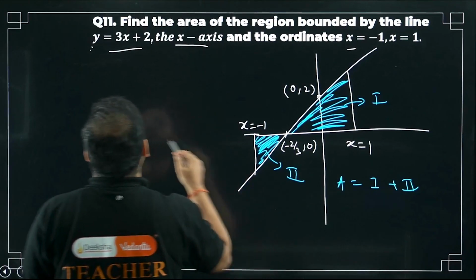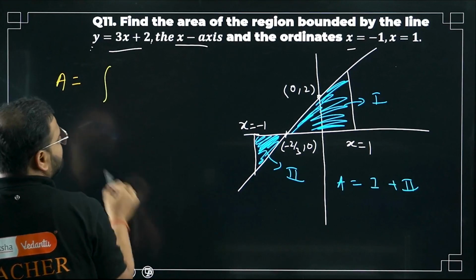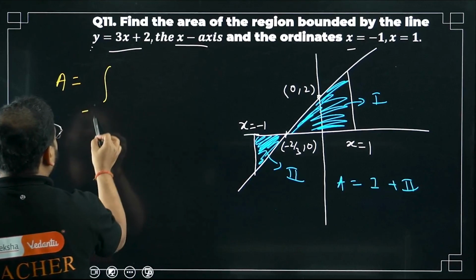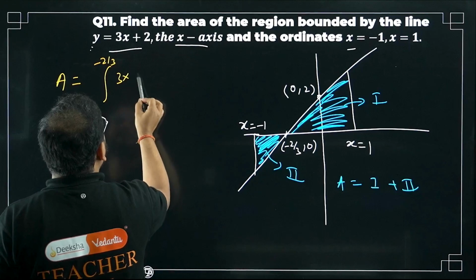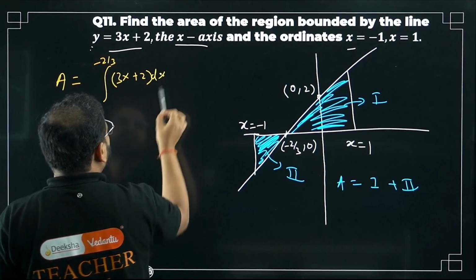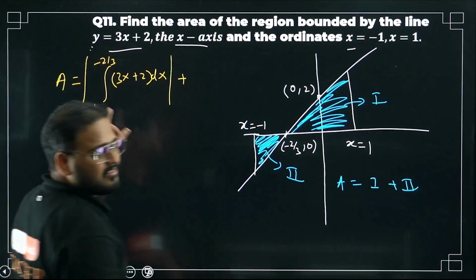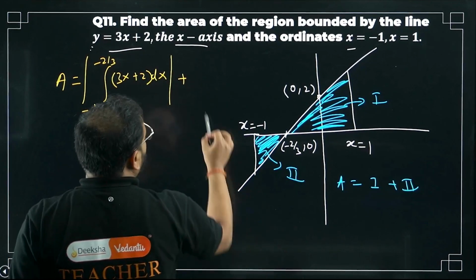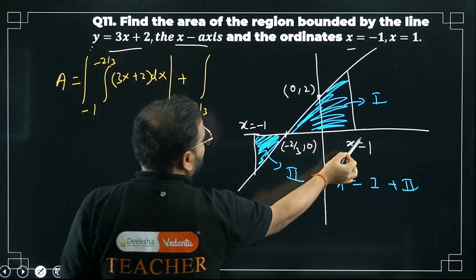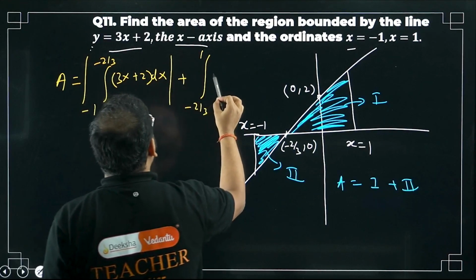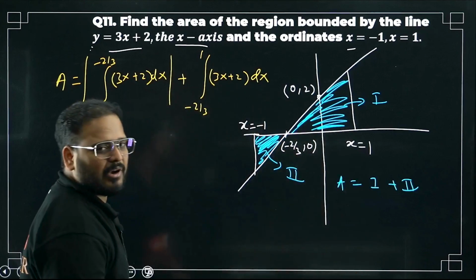Same curve from where to where. So I can write area A as integration of, please check, minus 1 to minus 2 by 3, what's the equation? 3x plus 2 dx. This will come negative, right? So take a mod. Plus. Again integrate from where to where? Minus 2 by 3 to x equals to 1. Same thing. 3x plus 2 dx will be positive only. So I don't have to take the mod again.